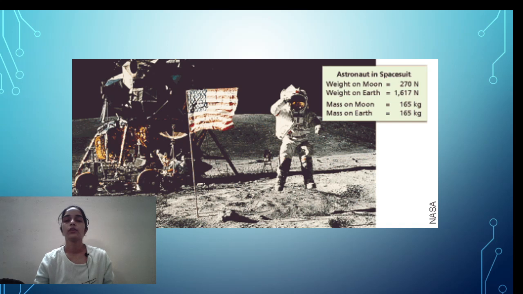If you travel to the moon, the weight on the moon is 270 Newton, and similarly the weight of the same object on the earth was 1670 Newton. Here is another example. Mass on the moon is 165, mass on the earth is 165, but the weight differs in both cases. The weight of any object will differ. So these are the basic concepts of gravitation and gravity. Okay, thank you so much.